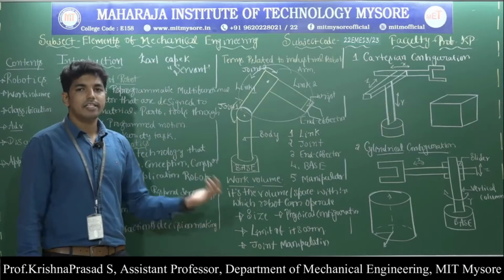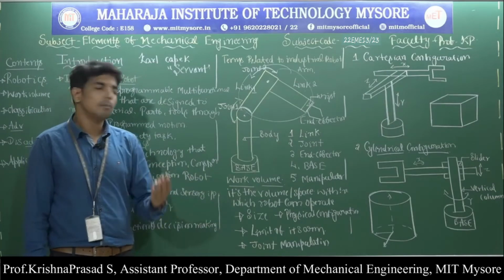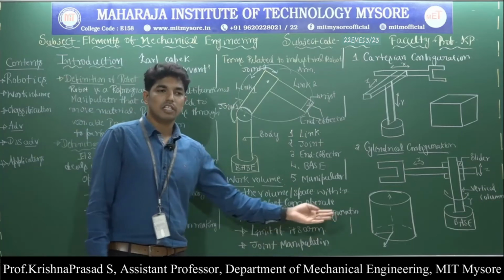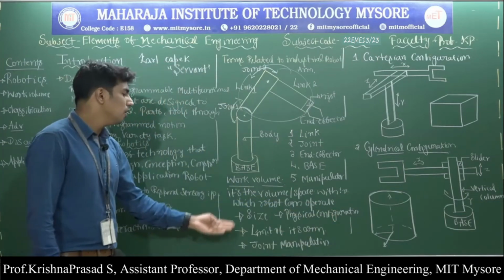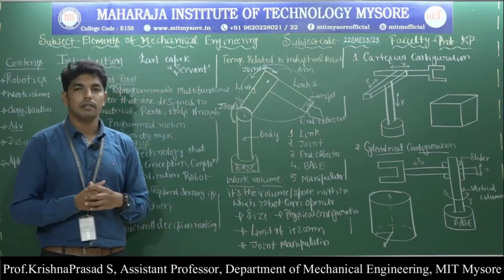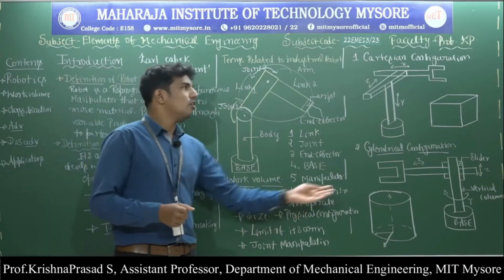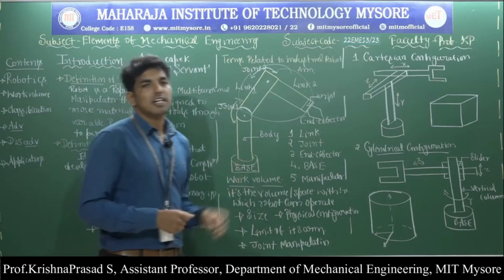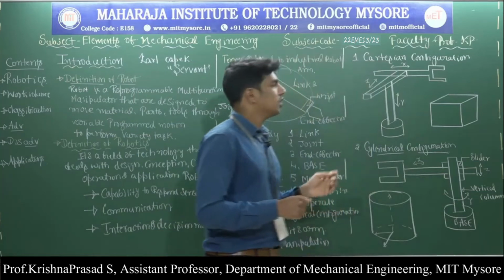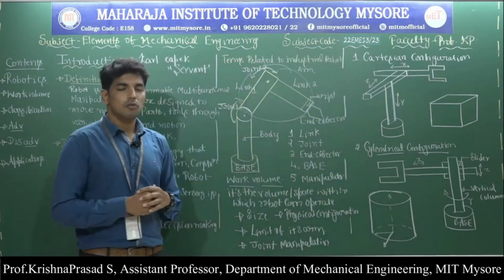And the work volume of any industrial robot mainly depends upon the 4 parameters. First one, it is called size. Second one, it is called physical configuration. Third one, it is called limit of its arm. Fourth one, it is called joint manipulation. Then based on the physical configuration, the robots are classified into 4 types.